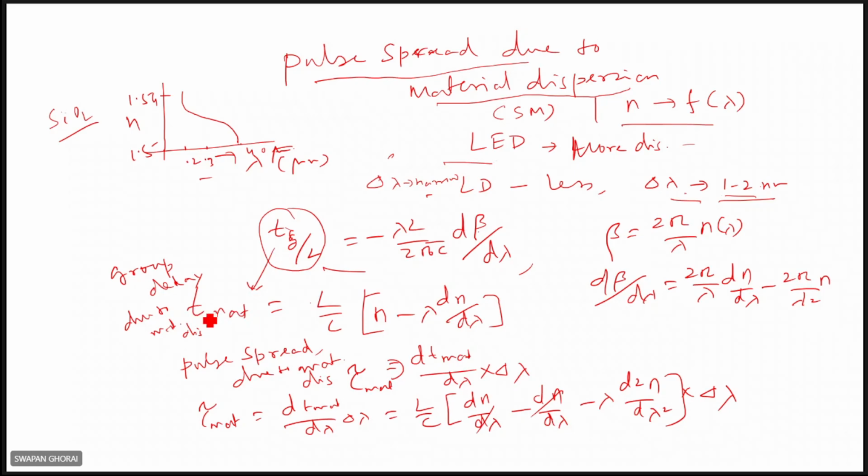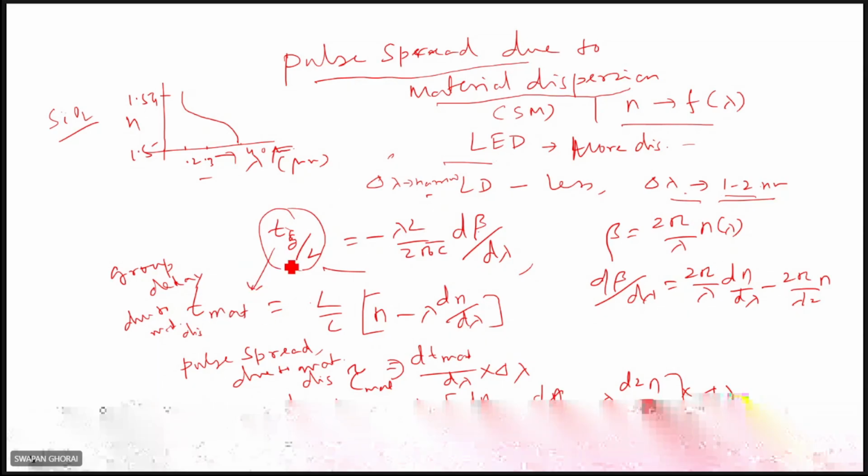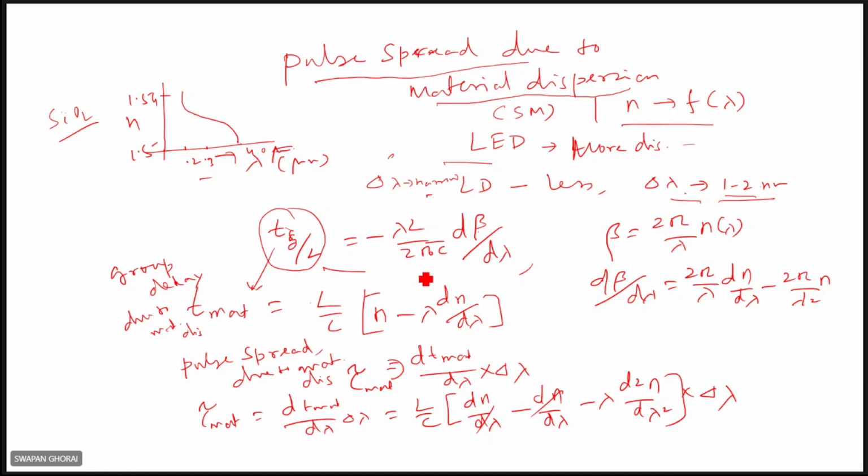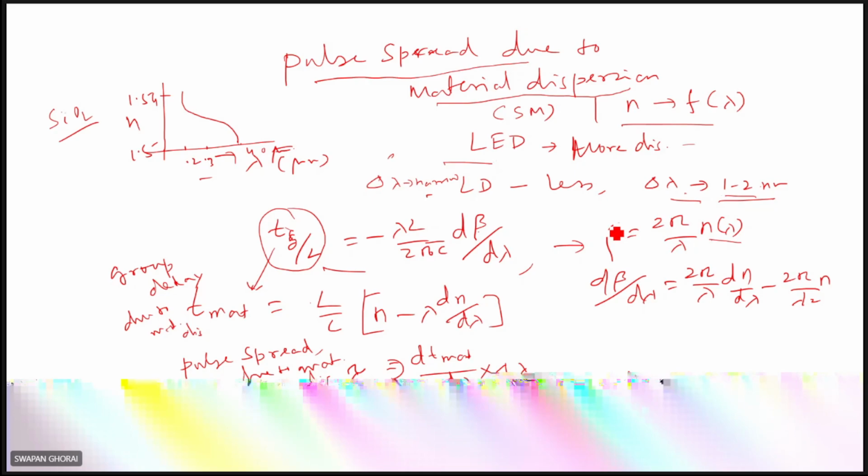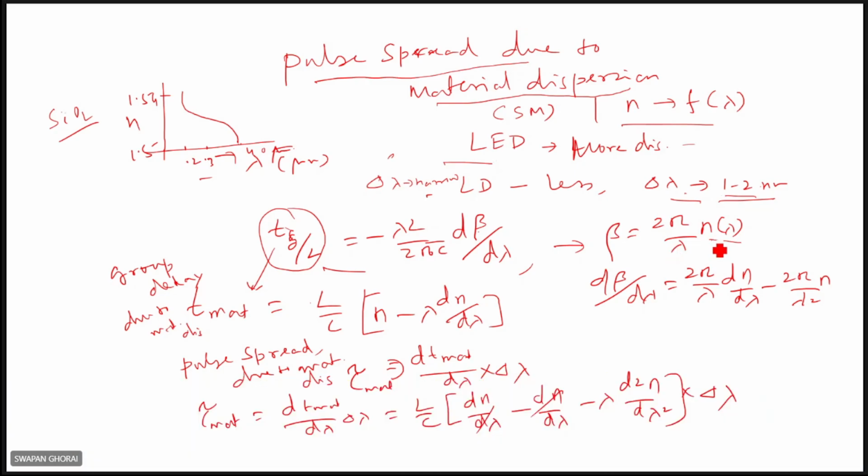The total group delay over a length L will be L by c, lambda square by 2 pi c, d beta by d lambda, right? But now, in case of a fiber, the refractive index n is a function of lambda. So beta is proportional to 2 pi by lambda. It is very similar to k, 2 pi by lambda, but in a medium it is beta, 2 pi by lambda times n. Refractive index you have to consider. In free space it is a parameter lambda, but in a medium it is beta, 2 pi by lambda times n, but now n is a function of lambda.